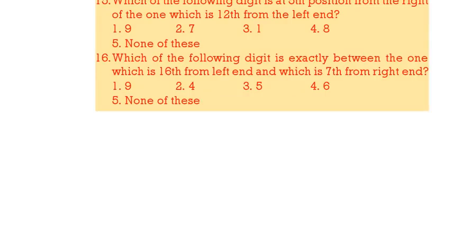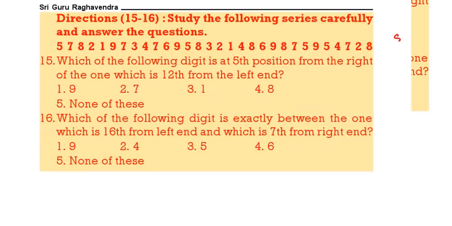See the next question. Which are the following digit? Study the number series, then answer the question. So based on this we should answer the question. Which are the following digit is 5th to the right of 12th from the left? 5th to the right means 5R, 12th left means 12L. So it will be 17th from left hand.